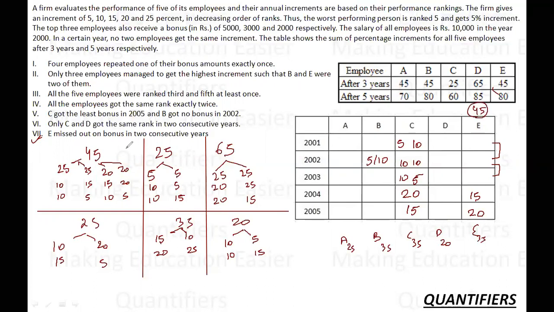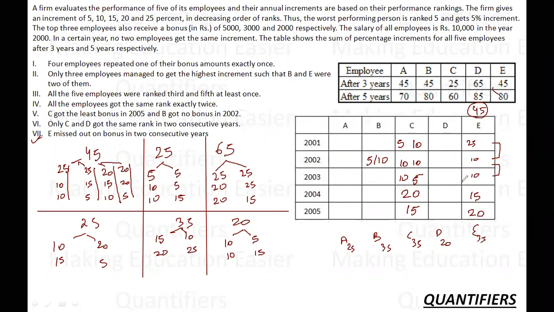Now, how can 45 be achieved such that I am getting two misses? So it cannot be this one. It cannot be this one. It can either be this one, or it can either be this one. If I take 25, 10, 10, I cannot use it anywhere. Okay, if I cannot use it anywhere, why can I not take it anywhere?